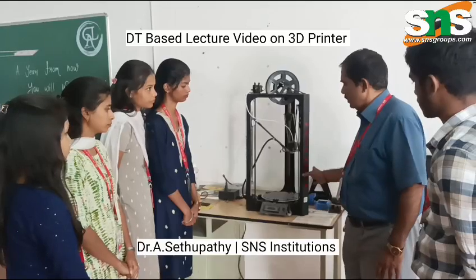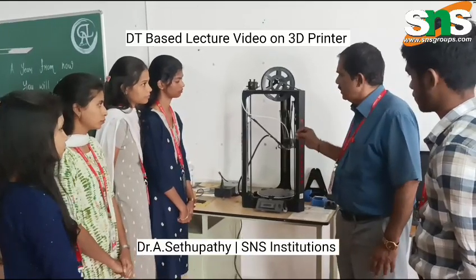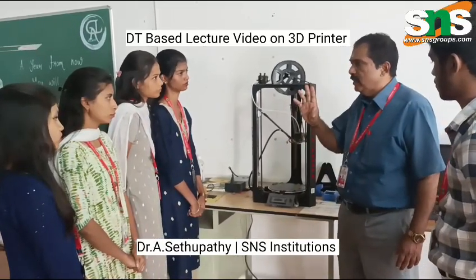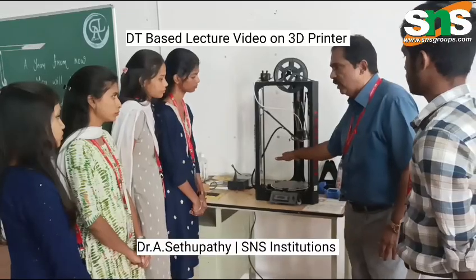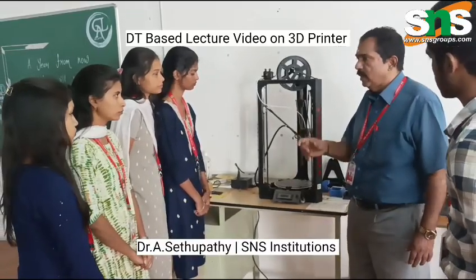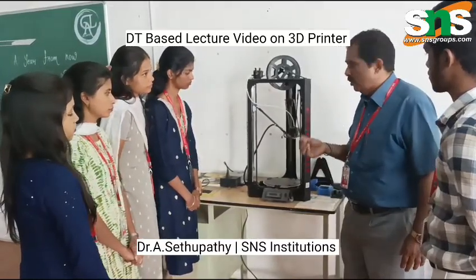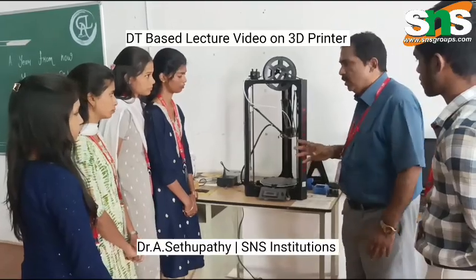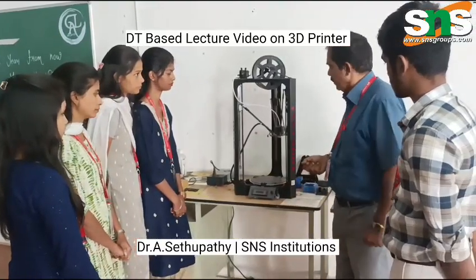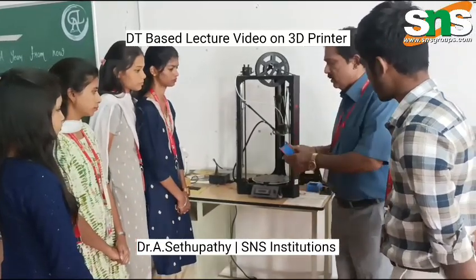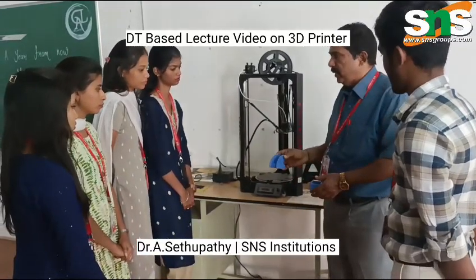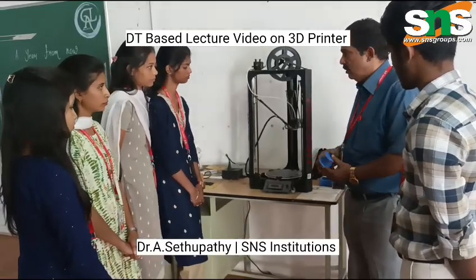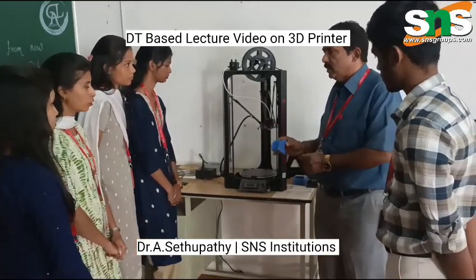So this is the construction, and sometimes the part may need supports. If the part height is more than 150 mm or 200 mm, that part needs some support. So we use some support materials for supporting while building. These are some products made in this 3D printer, small sizes, for example an engine.